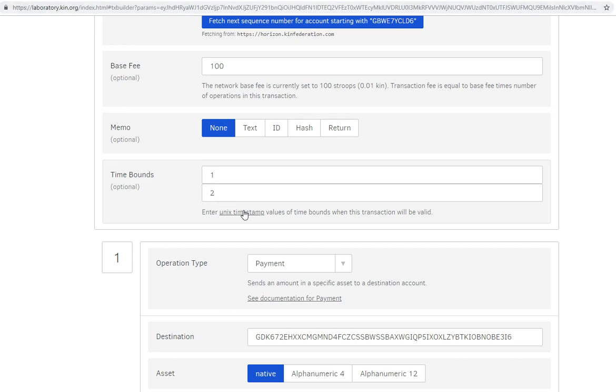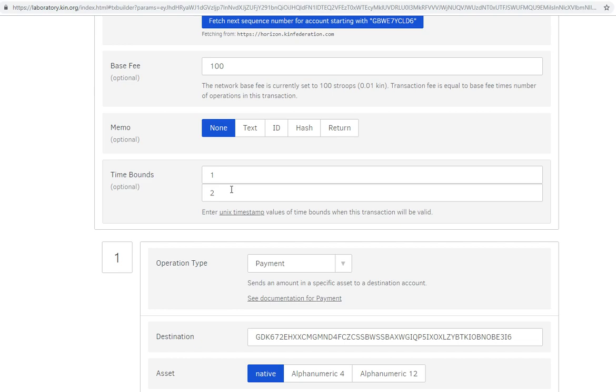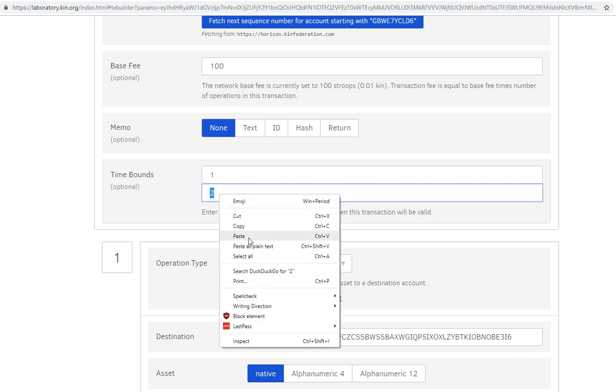So what you need to know here is there's a little Unix timestamp button underneath that'll open up this handy converter for you. Set the date to 24 hours in advance and hit human date to timestamp, and you'll get this epoch timestamp that you can copy and paste. So go back to the Kin laboratory and take your epoch timestamp, copy that, and paste it in.